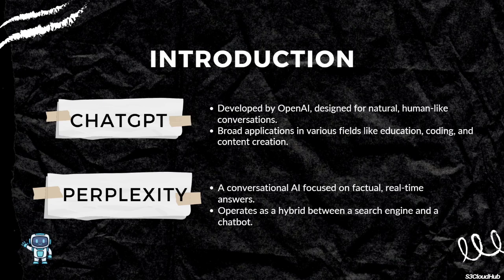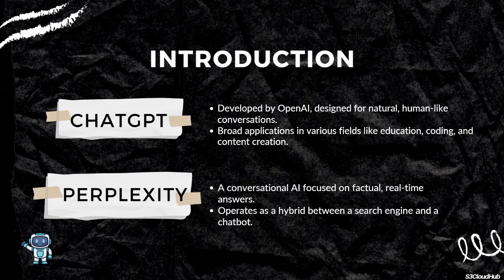ChatGPT, developed by OpenAI, is designed for natural, human-like conversations. It's widely used for education, coding help, and content creation. On the other hand, Perplexity AI is a hybrid of a search engine and chatbot, aimed at delivering factual, real-time answers.